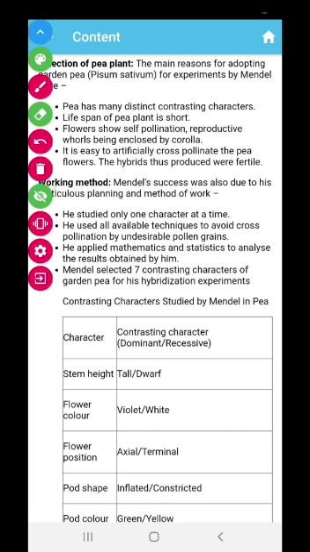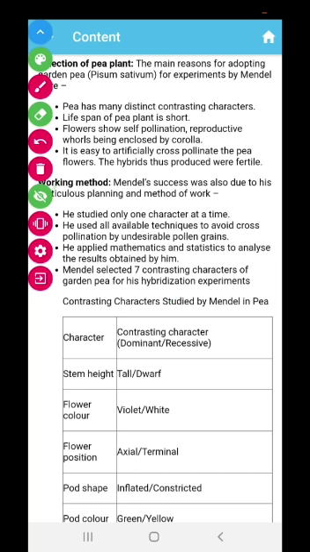In this experiment, Mendel studied one character at one time. He used all the available techniques at that particular time, and I tell you one of them. He used artificial cross pollination. How? He cut the anthers of one flower, that means the male reproductive part of one flower, and only the flower remained with the female part.